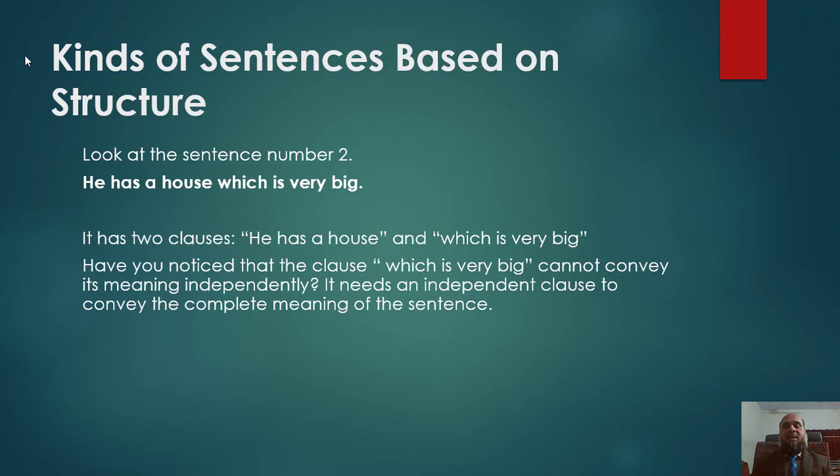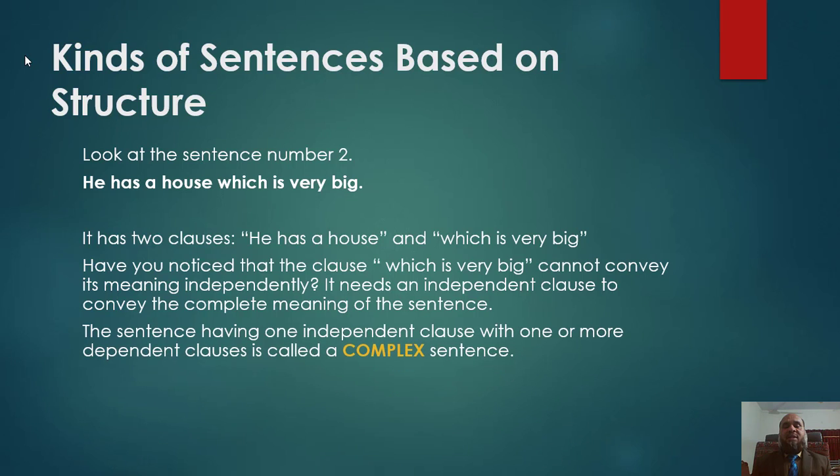As we know, a clause has a subject and verb of its own. In this sentence, there are two clauses: he has a house, and which is very big. Have you noticed that the clause which is very big cannot convey its meaning independently?